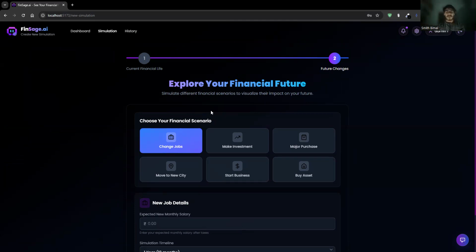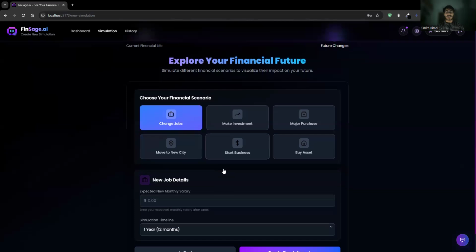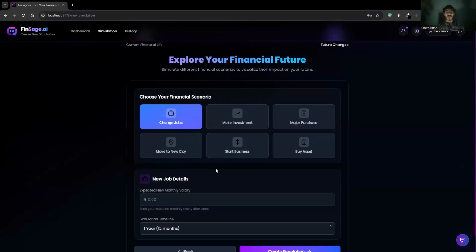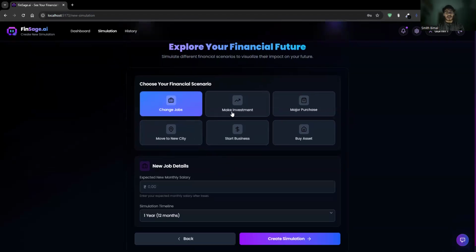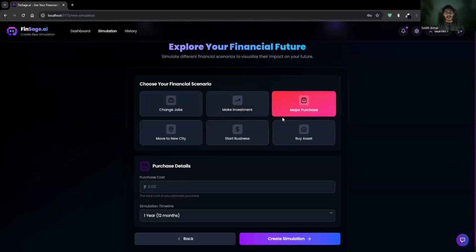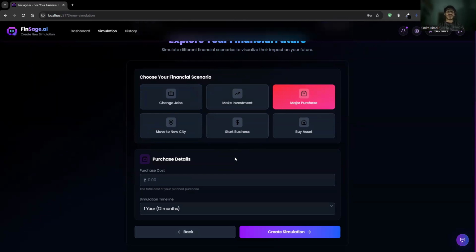Sorry for the inconvenience. So here we have the option to choose a future option, based on which the AI will be generating the data. We have the option to change jobs, make investments, or make a major purchase, like any kind of purchase if we want to plan it in the future. Basically this is a concept where a term called "what if" comes into the picture. It means if we are planning to do something in the future, then all the details will be fetched accordingly and the AI will be generating all the data.